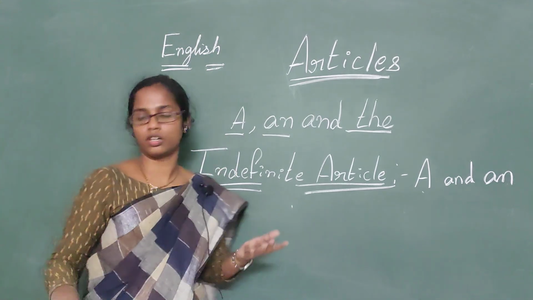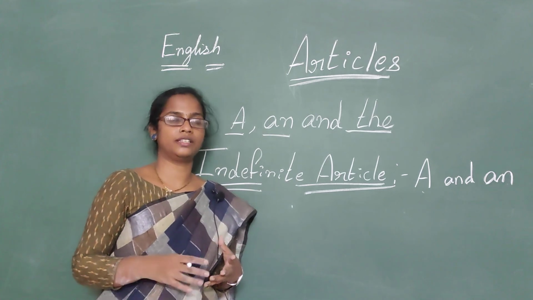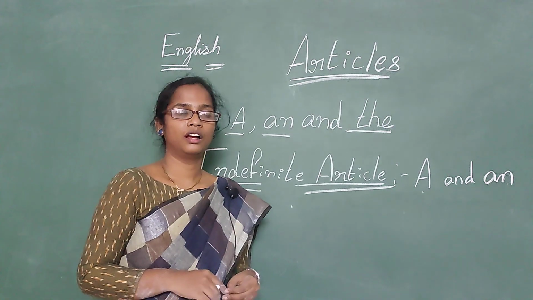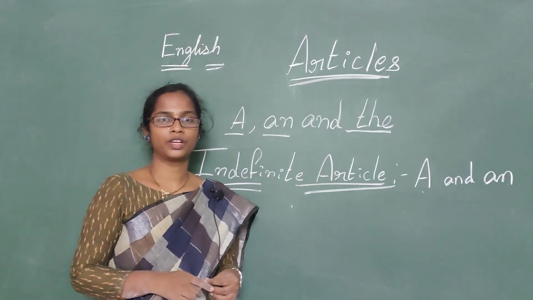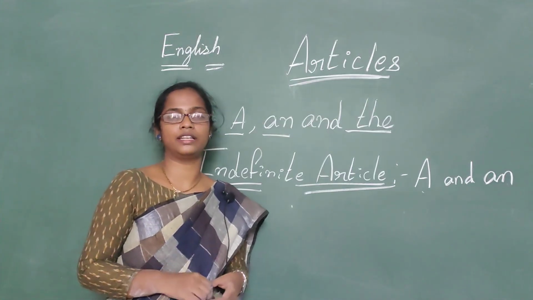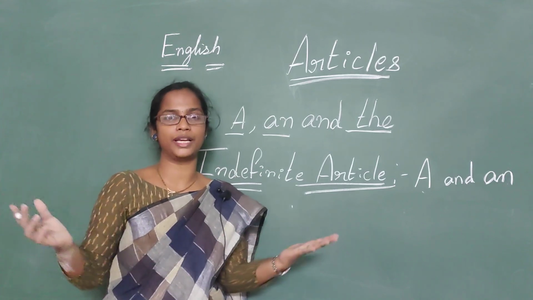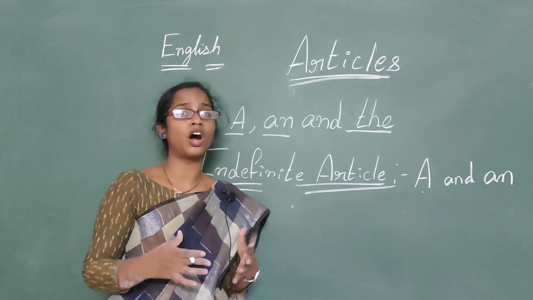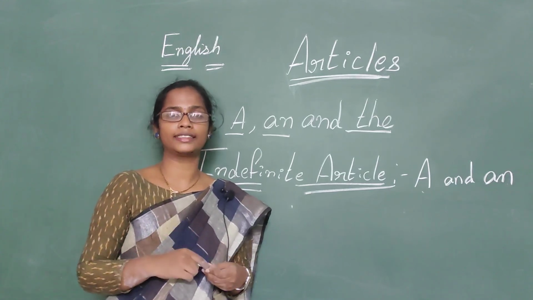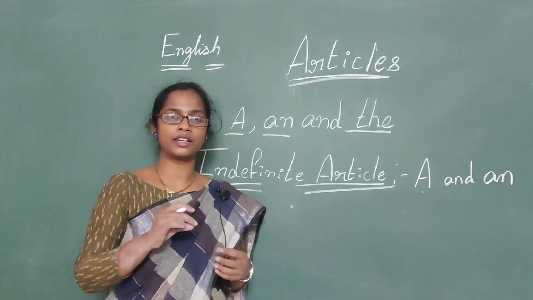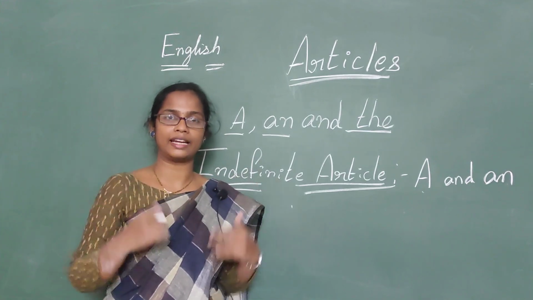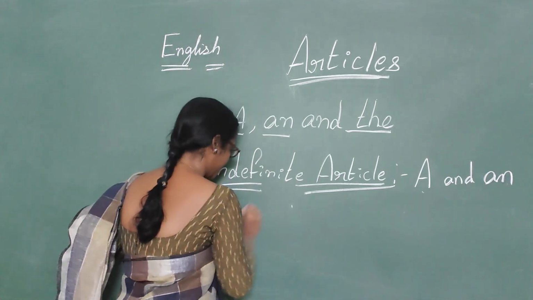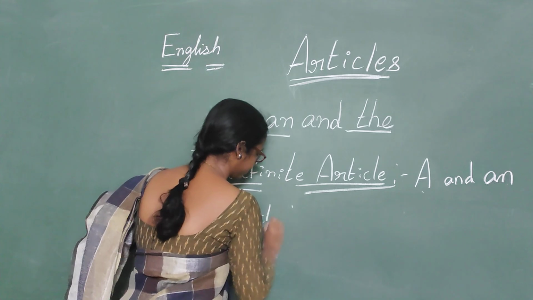So a is also used in exclamations, in exclamatory sentences. Okay, what a beautiful day it is. What a fantastic match it is. These are the exclamations. We express our feelings, sudden feelings, emotions. What a pity. These are all exclamations. So exclamatory sentences also carry the article a. We can use the article a in exclamatory sentences.